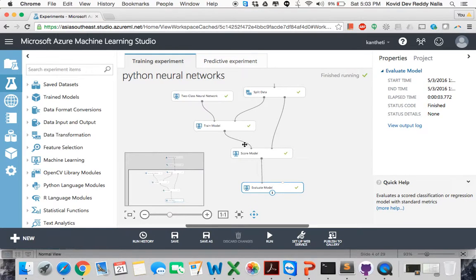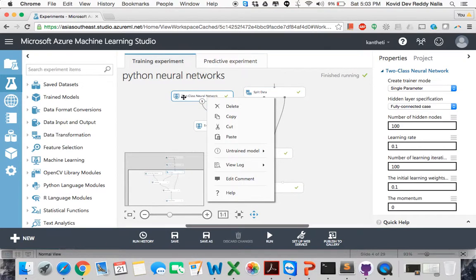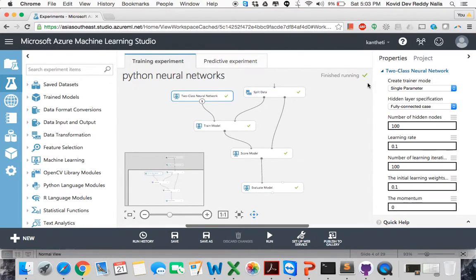Next we click on the train model here. You can see the properties of the train model, the evaluate model and all. Now I'd like to see the two class neural network properties.